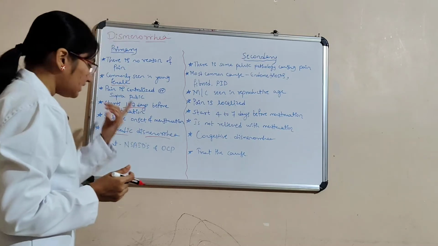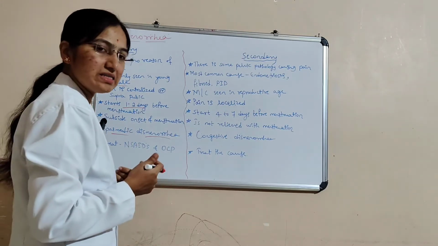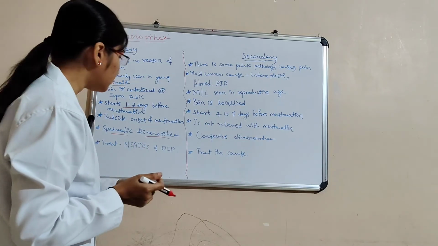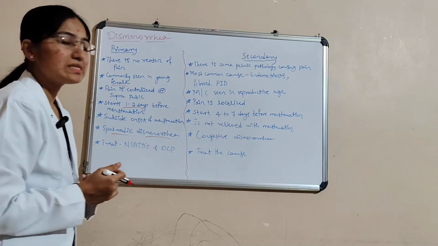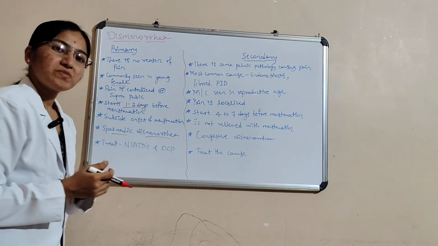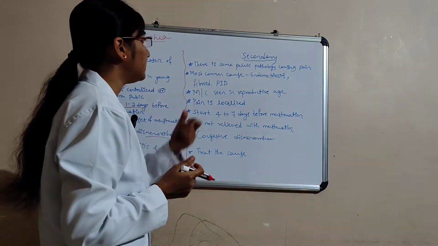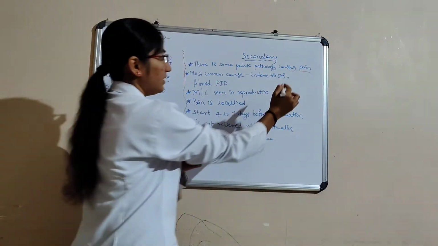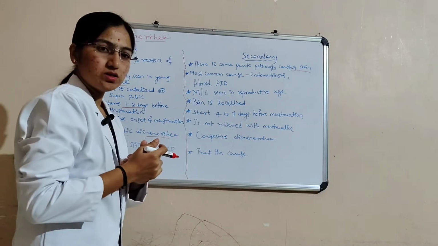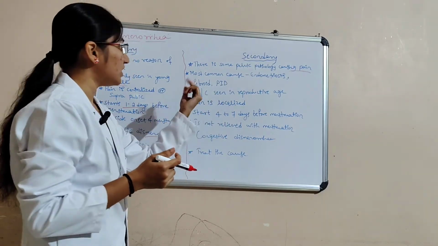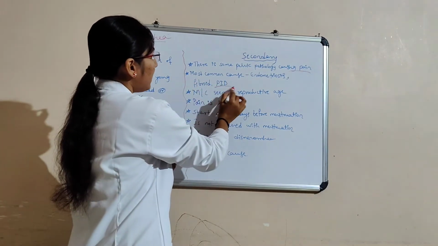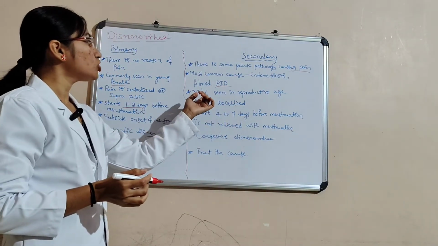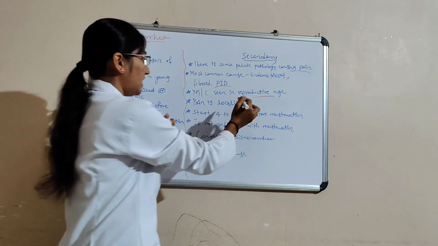Treatment is NSAIDs, that is non-steroidal anti-inflammatory drugs, and oral contraceptive pills. Next we will see secondary dysmenorrhea. Here there is some pelvic pathology causing pain. Most common causes are endometriosis, fibroid, and PID, that is pelvic inflammatory disease. It is most commonly seen in reproductive age.